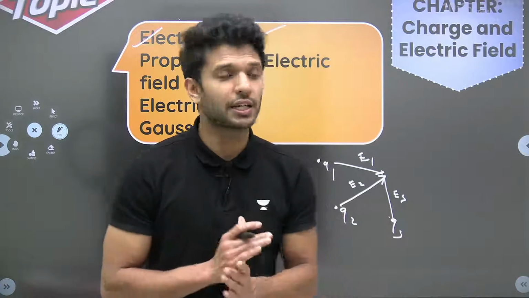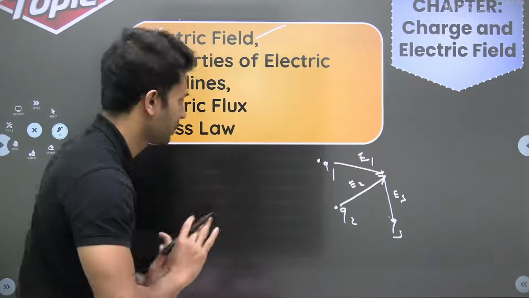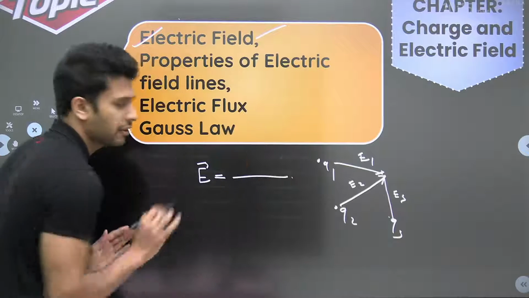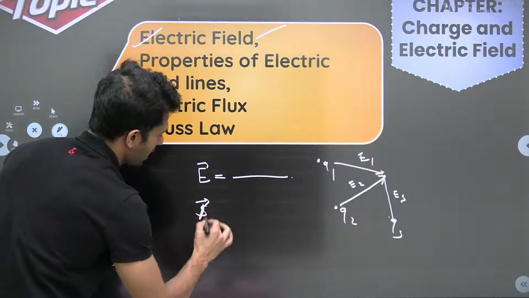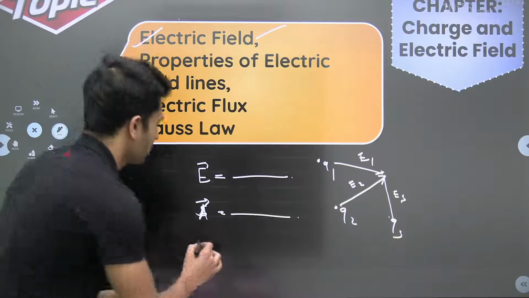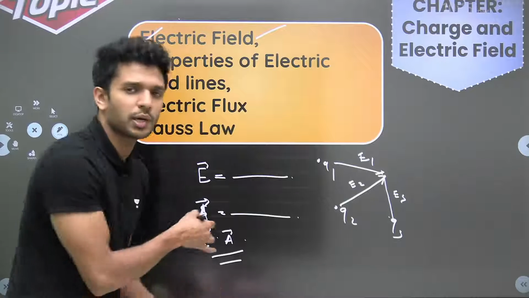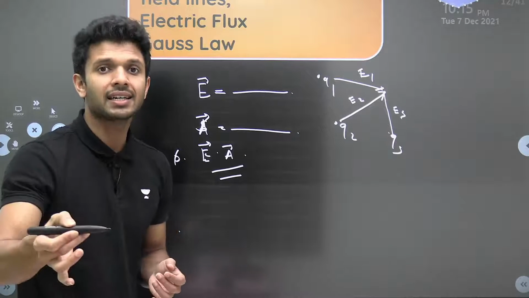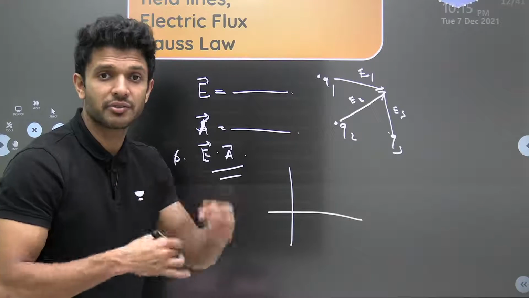So we won't be finding a direct question from electric flux, or sometimes these kinds of questions can pop up. I'll just tell you one kind of question you should be expecting from electric flux. Some value of electric field will be given. The area vector will also be given. They'll be asking you what is the value of flux, which is equal to E vector dot A vector. Just do the dot product and you will get the value of flux there. Then other cases, I'll just tell you. These are the kinds of questions you should be referring to from these topics.